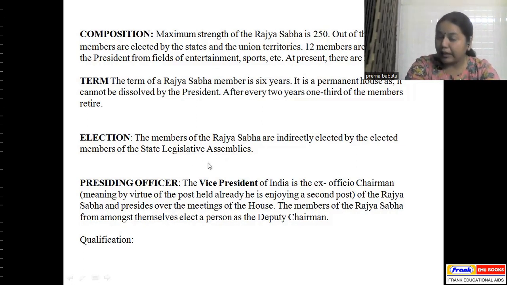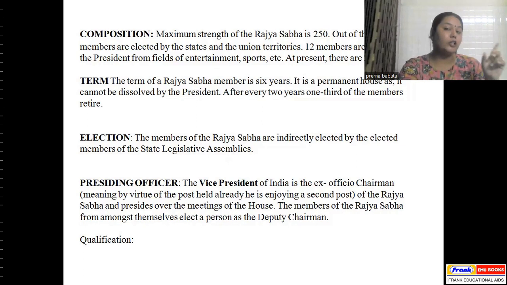And who is the presiding officer? In the case of Lok Sabha, it is the speaker. In the case of Rajya Sabha, the presiding officer is the Vice President of India, who is also called the ex-officio chairman, meaning by virtue of the post he already enjoys, he is the second post of the Rajya Sabha and presides over the meeting of the House. The members of the Rajya Sabha from among themselves elect the deputy chairman.